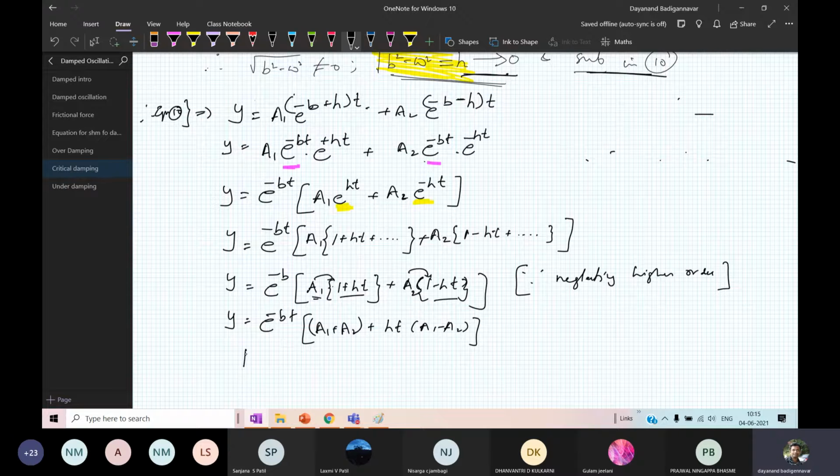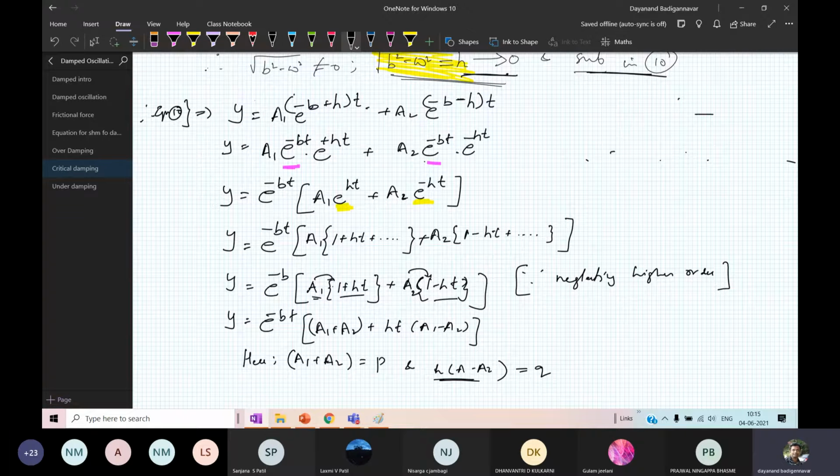Now you have to substitute here. You substitute a1 plus a2 is equal to p, and h times of a1 minus a2 is equal to q.